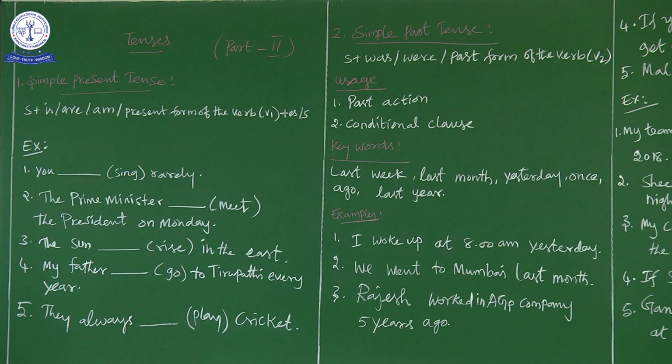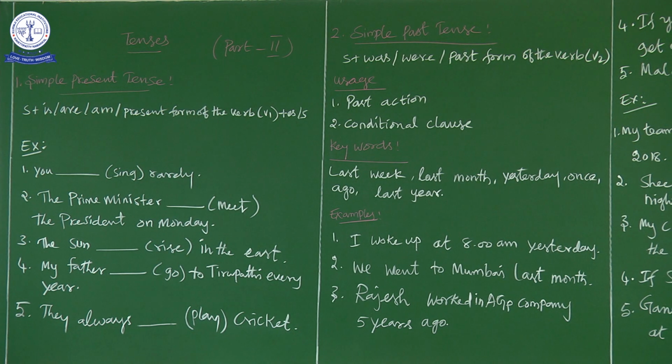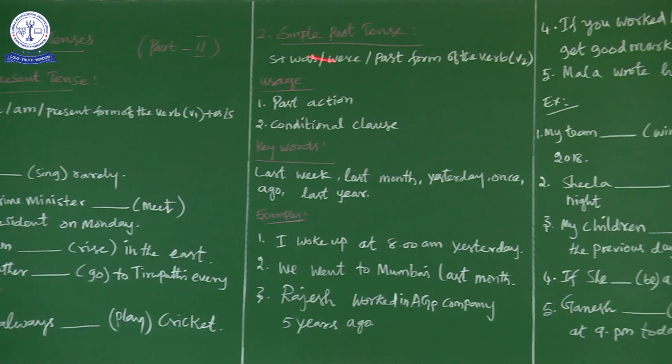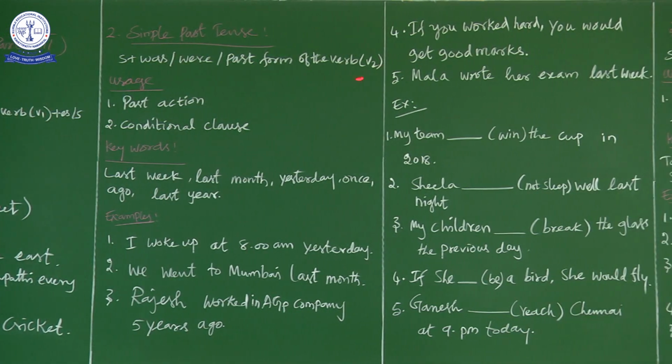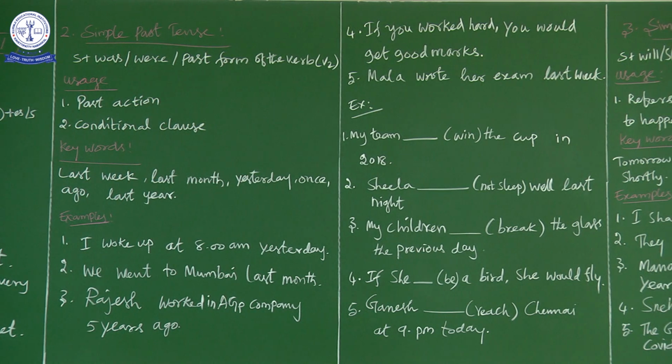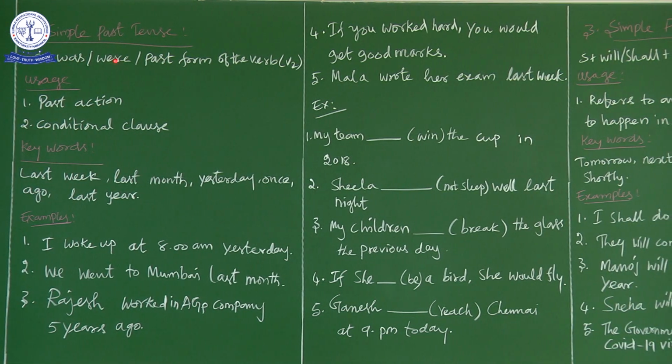And what is the sentence structure of simple past tense? Subject plus was or were or the past form of the verb, that is what we call V2. If the subject is singular, we go for was. If the subject is plural, we go for were. If neither of the be forms is there, we have to go for V2, that is the past form of the verb. Was is singular, were is plural.